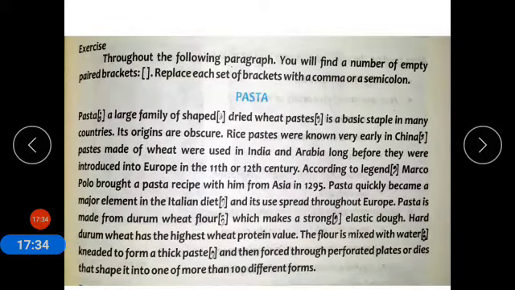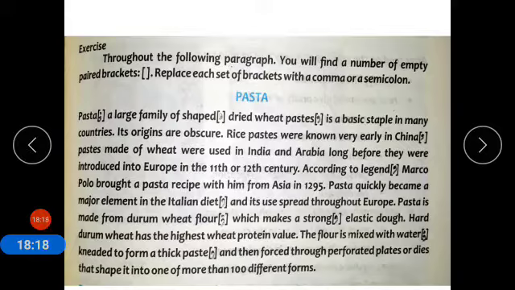Now coming to the exercise. Throughout the following paragraph, you will find a number of empty paired brackets. Replace each set of brackets with a comma or a semicolon. Before solving the exercise, we will again repeat the use of comma and semicolon. Comma shows the shortest pause. It is used to separate a series of words. The second use of comma is that it separates different phrases. The third use is that it separates different clauses.